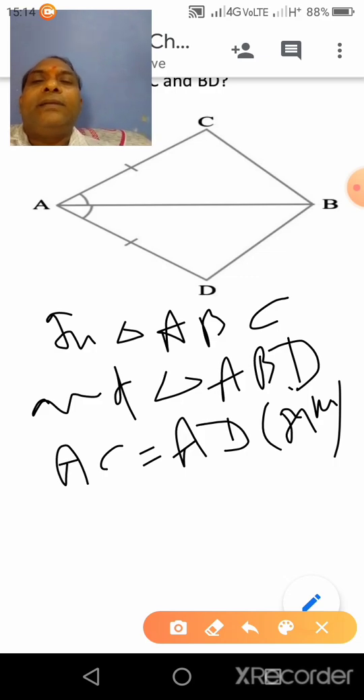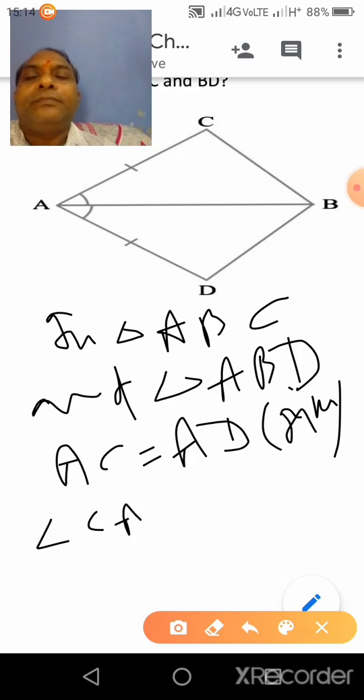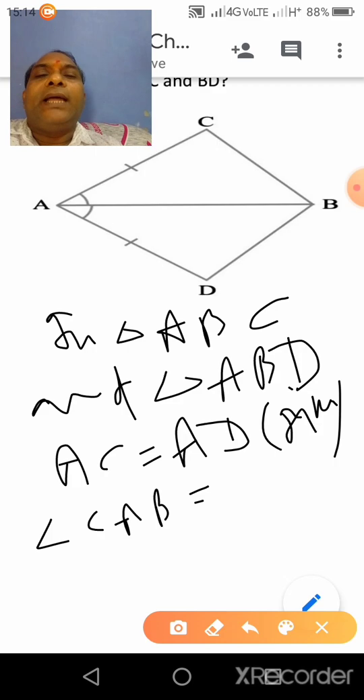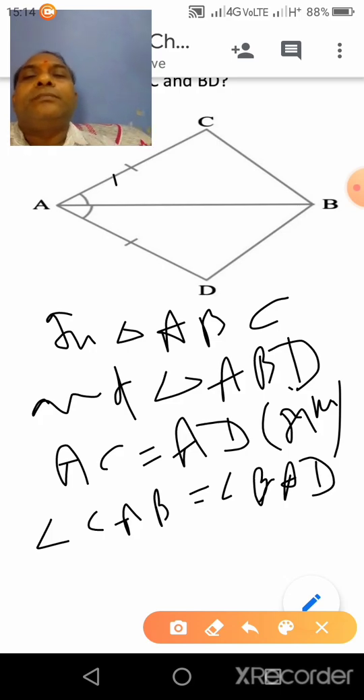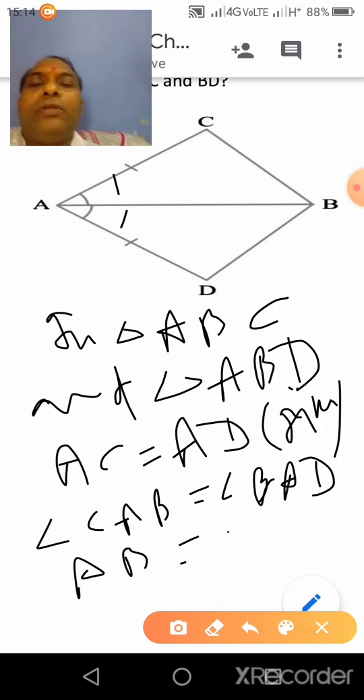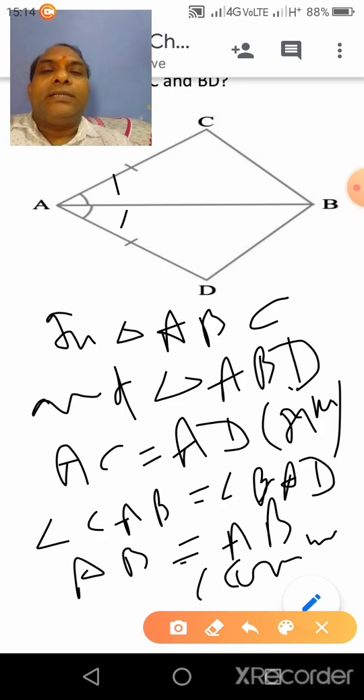And angle CAB will be equal to angle BAD. CAB will be equal to angle BAD, clear? And AB is equal to AB, common in both triangles. You can write common in both triangles, clear?